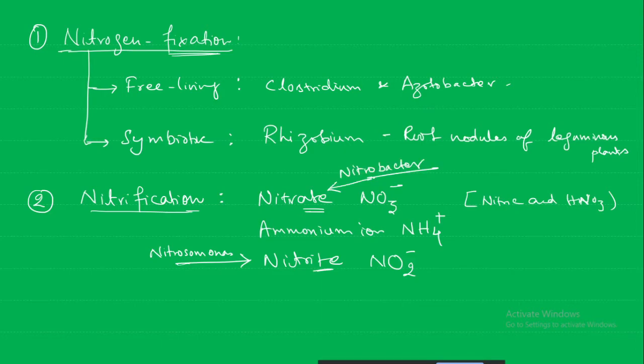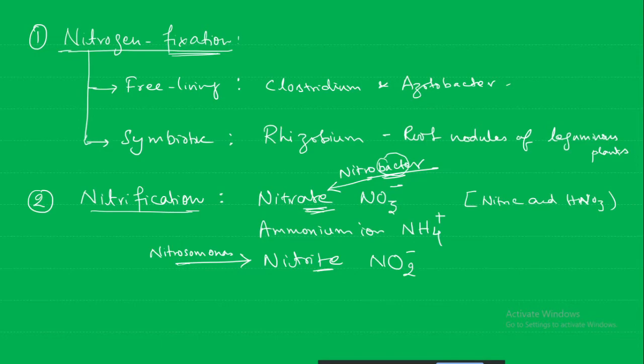Nitrobacter converts nitrite to nitrate, and Nitrosomonas converts ammonia to nitrite. Both names start with Nitro; here it is Somonas, and here it is Bacter. So maybe you can make up something, whatever you can, and try to remember, because this is one confusion point. So this is one brief thing in this chapter.